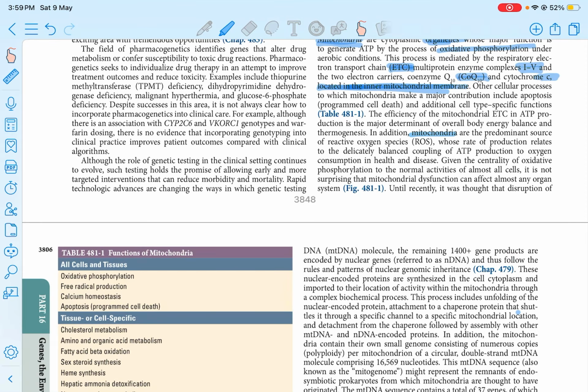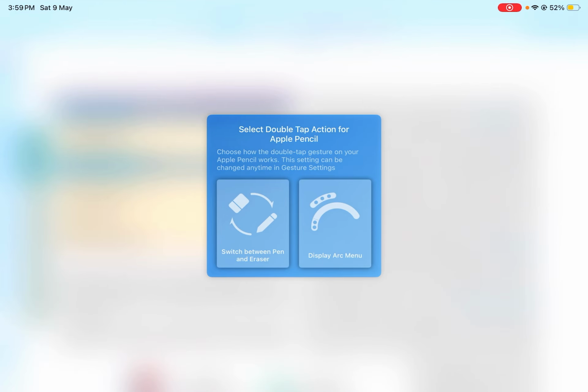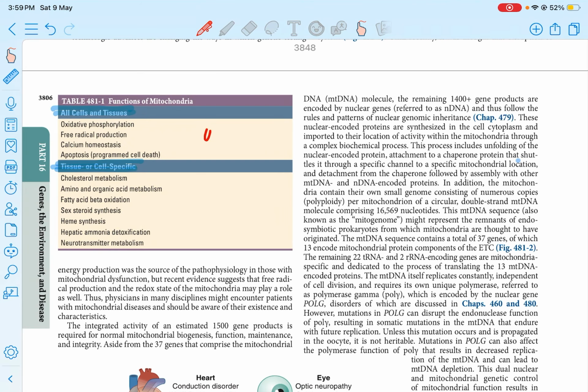So mitochondria are the predominant source for reactive oxygen species and ATP production, right? Functions can be for all cells and tissues, or tissue or cell specific. For all cells and tissues, 4 functions are there: oxidative phosphorylation, free radical formation, calcium homeostasis, and apoptosis. But only in certain tissue or cell specific functions, there is metabolism.